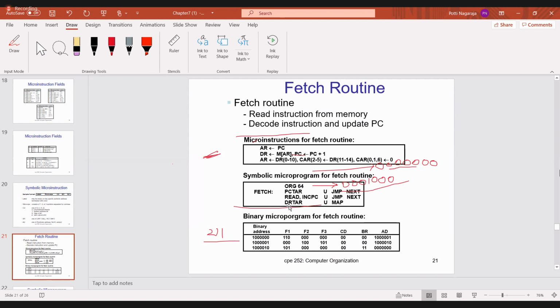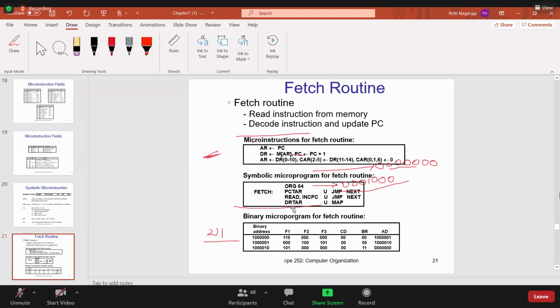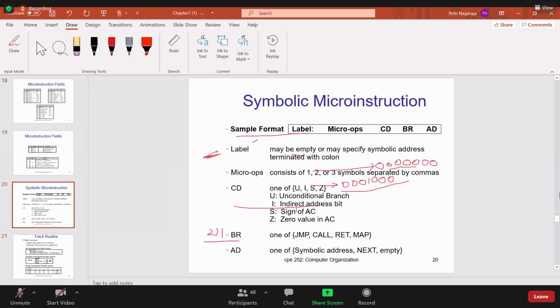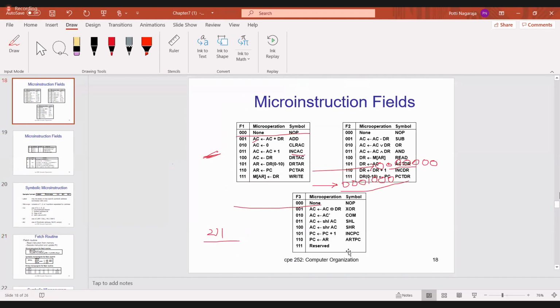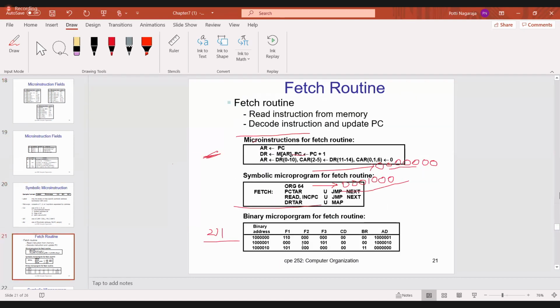Now what is the instruction? DRTAR. Check the table for the code. DRTAR belongs to F1. It is present in the first section F1. So what is the code? 101, so I am writing 101.